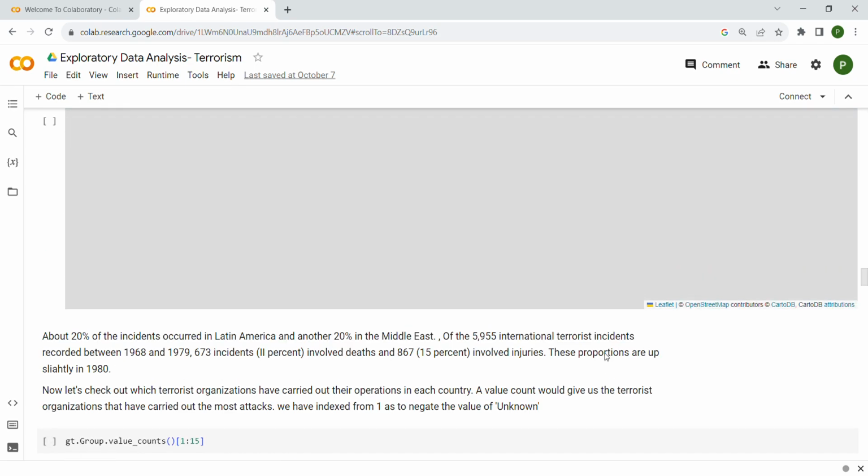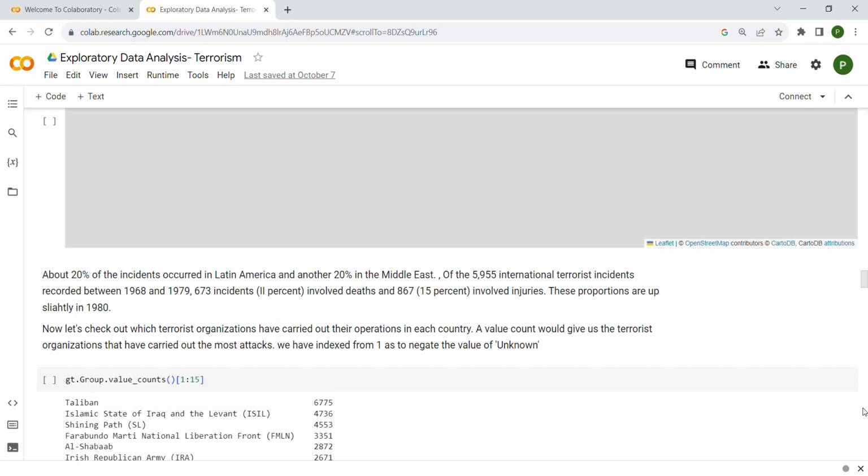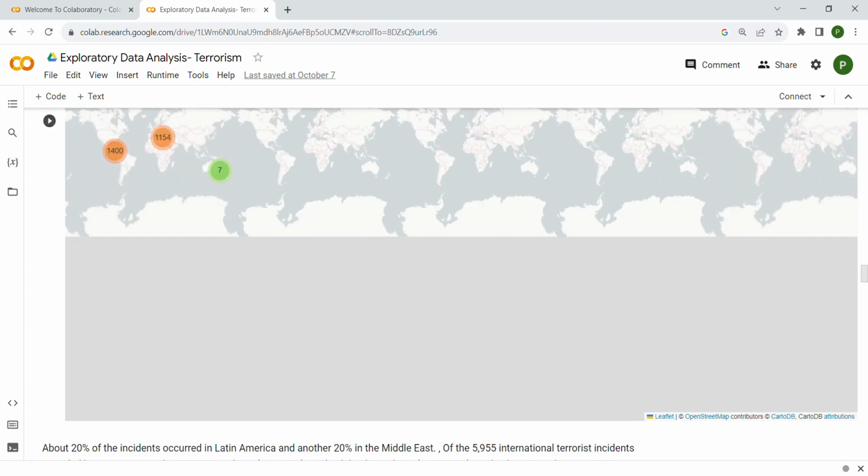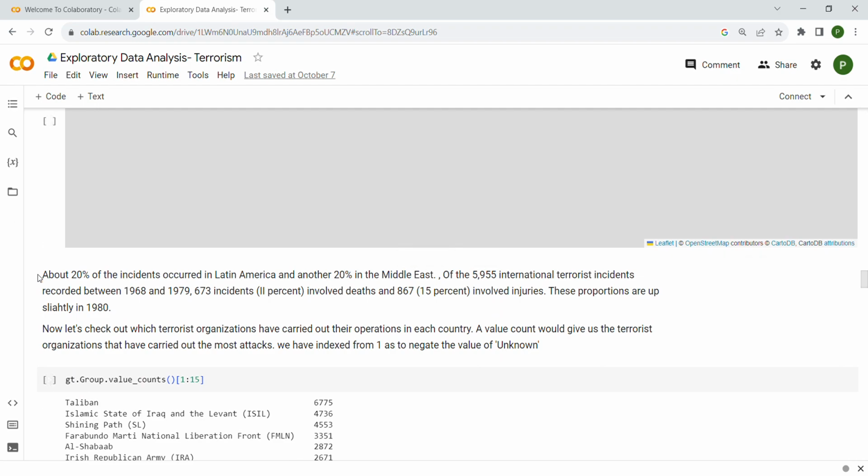Through this map, what information do we get? I have written it here so that it will be easy for us to reach the conclusion. About 20% of the incidents occurred in Latin America and another 20% in the Middle East. Of the 5955 international terrorist incidents recorded between 1968 and 1979, 673 incidents involved death and 867 involved injuries. These proportions go up slightly in 1980.